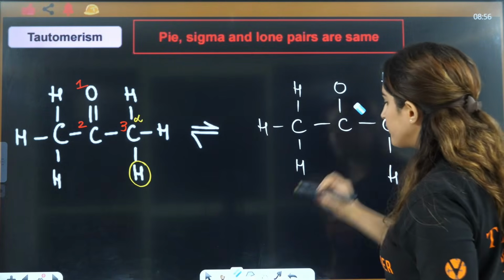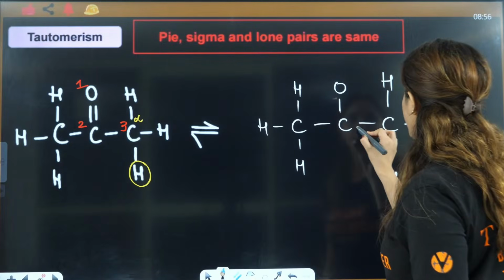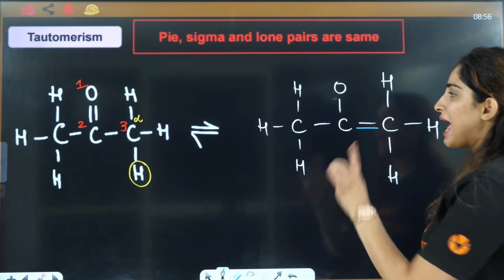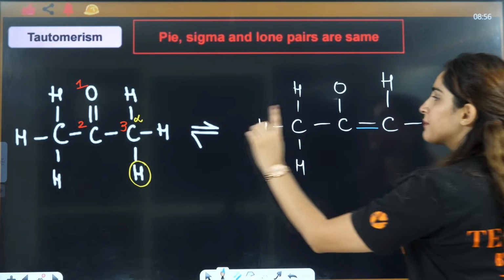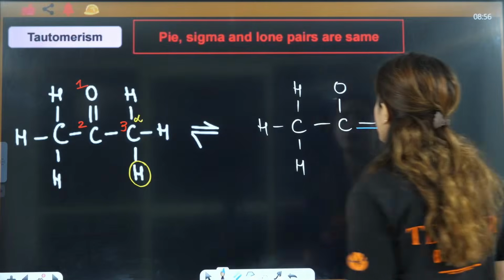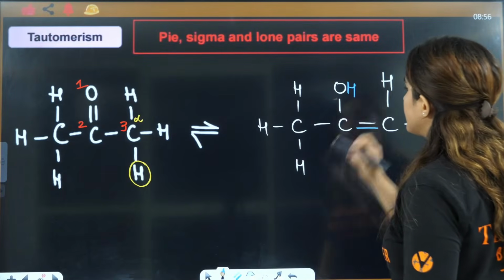Okay, so this bond will break and this new bond will be formed, right? And this hydrogen will be transferred from third position to first position, that is this one, right?